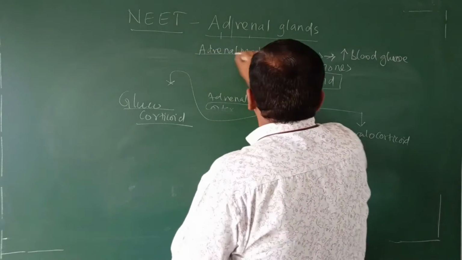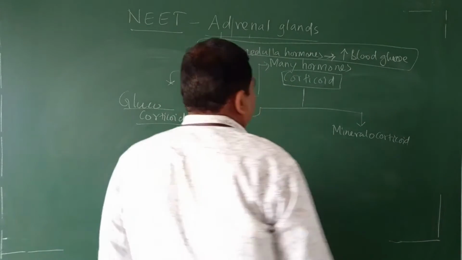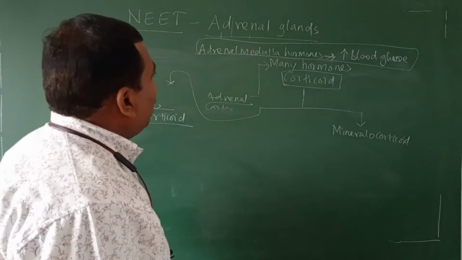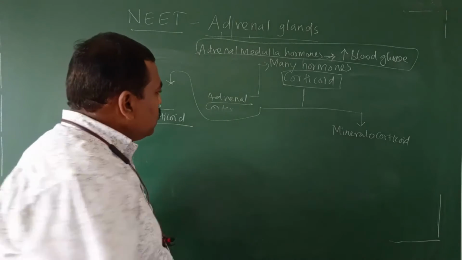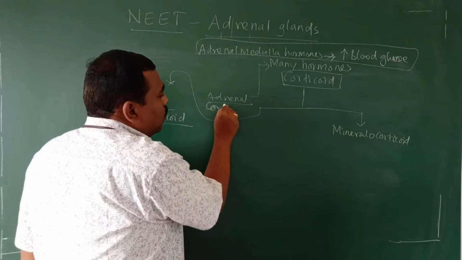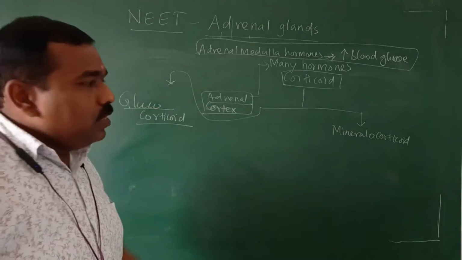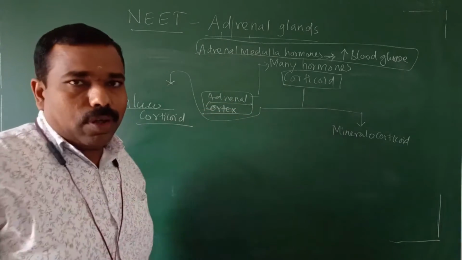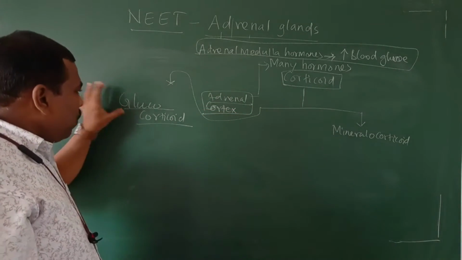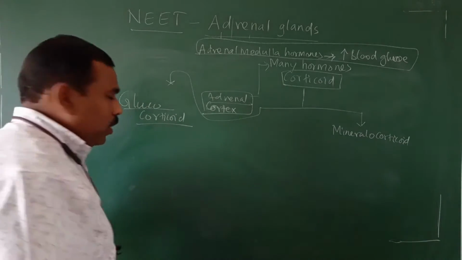Which one? The adrenal medulla hormone. Now we are discussing adrenal cortex hormone. In the adrenal cortex hormone, some group of hormone responsible for glucose. Glucose is nothing but carbohydrate. It's a simple carbohydrate.